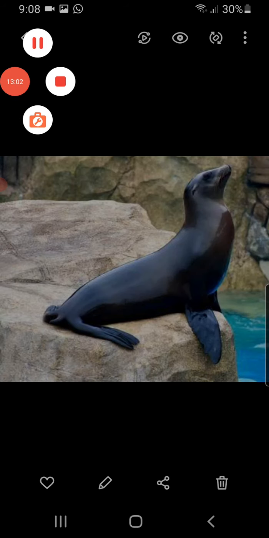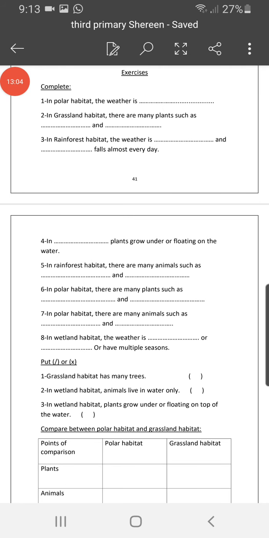Let's have the exercise together. Okay, let's start the exercise. Number 1, complete. In polar habitat, the weather is, as we said, polar, so it's cold and windy. Okay, number 2, in grassland habitat, we said that this habitat is full of grass.